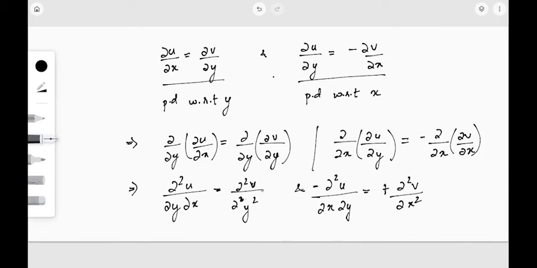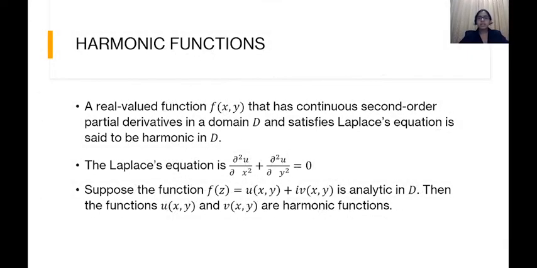Again when we add these two equations, I will get 0, that is dou square v by dou x square plus dou square v by dou y square will be 0. So v also satisfies the corresponding Laplace equation. That is the way in which we can relate the analyticity and harmonic concept.